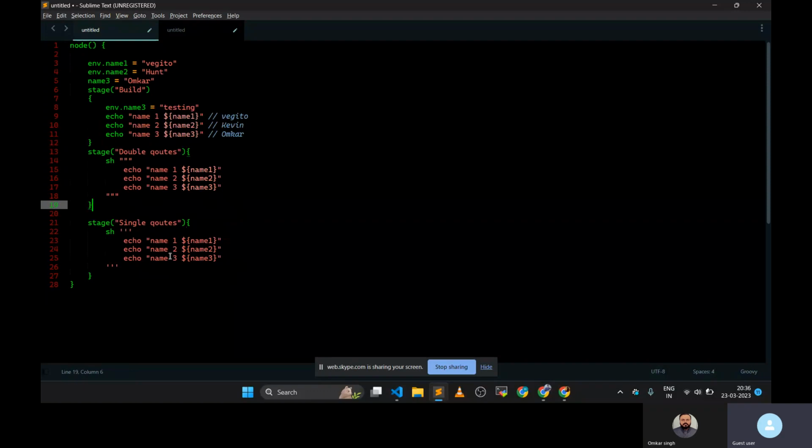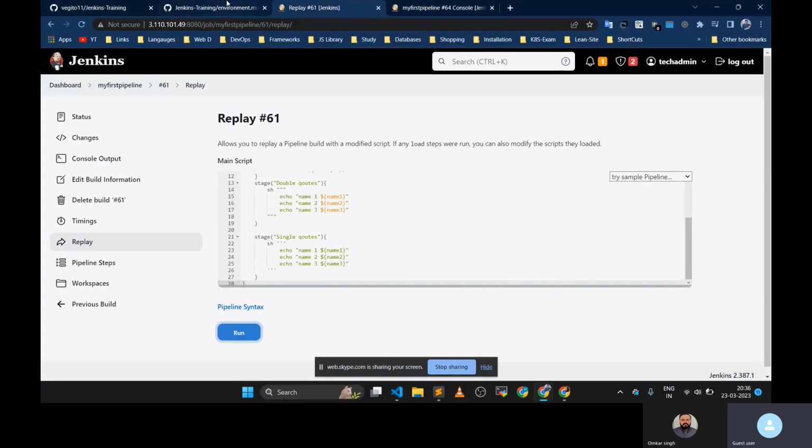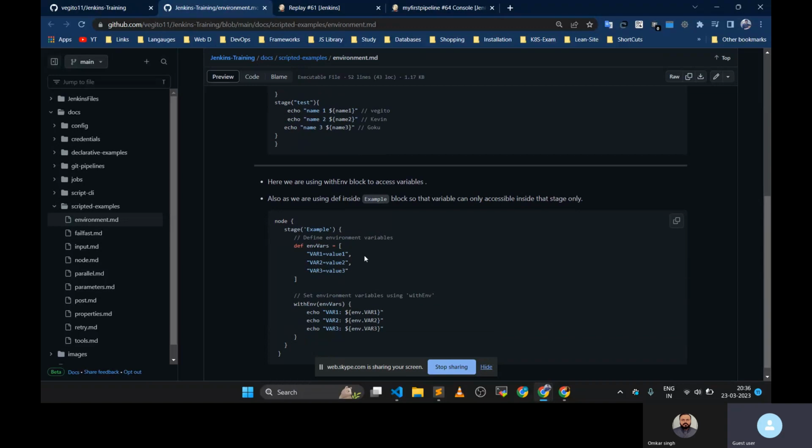Why? Because in the single quote, this thing will be used. By default it is the first priority because this is a shell script. But in double quotes, it will use this kind of variables. Are you getting what I want to say? Yes. So this is about the variable and double quotes, and how to use it inside the shell script as well.